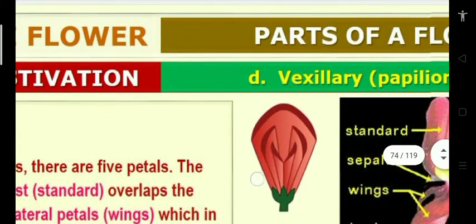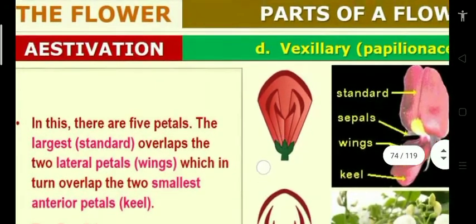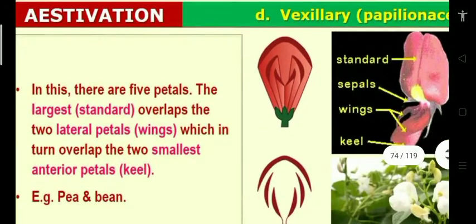Next, vexillary or papilionaceous aestivation. What does it mean? In this, 5 petals are there. The largest petal is the standard. It covers the 2 smaller ones, called wings or ala. The wings cover the 2 smallest anterior petals, that is nothing but keel or carina. Example, pea and bean plants.